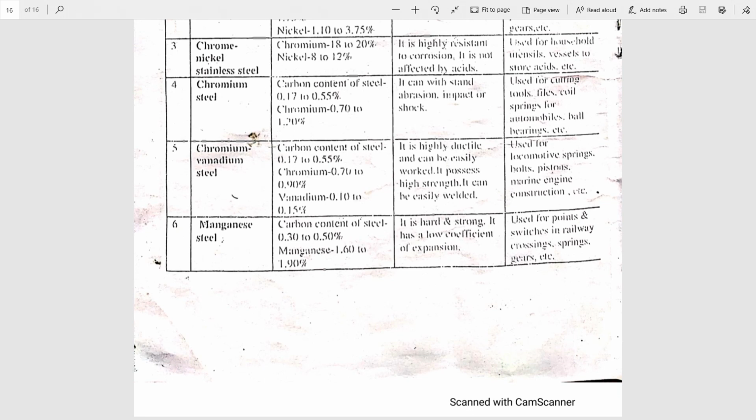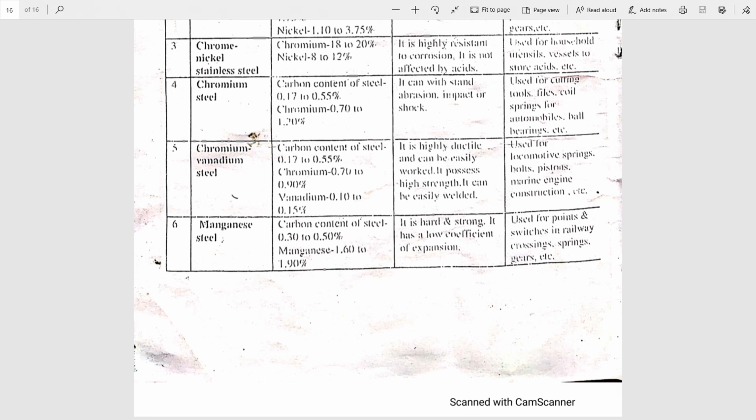Next type is nickel steel. Next is nickel steel and tungsten steel and vanadium steel. So you explain steel alloys. The question may come, list the steel alloys. Only list all 10, explain any 5. If he asks the explanation, then usually he will not ask. Then also if he asks, then you must explain any 5 with their content, properties, uses.